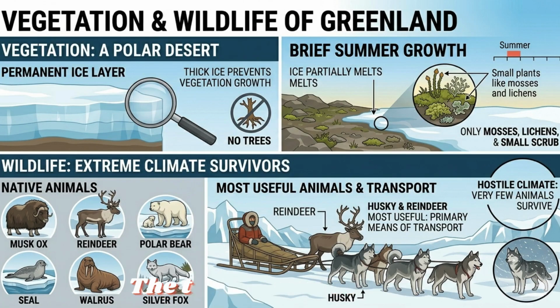Vegetation and wildlife. The thick permanent ice layer prevents almost all vegetation from growing in Greenland. No large trees exist in this cold desert. Only during the brief summer, when ice partially melts, do small plants like mosses and lichens grow in some areas. Due to the extreme and hostile climate, very few animals survive here.